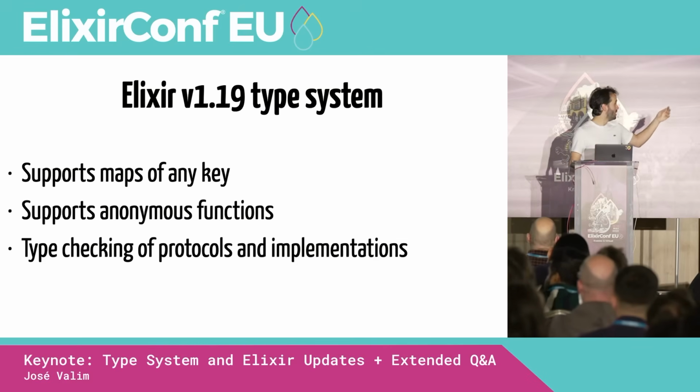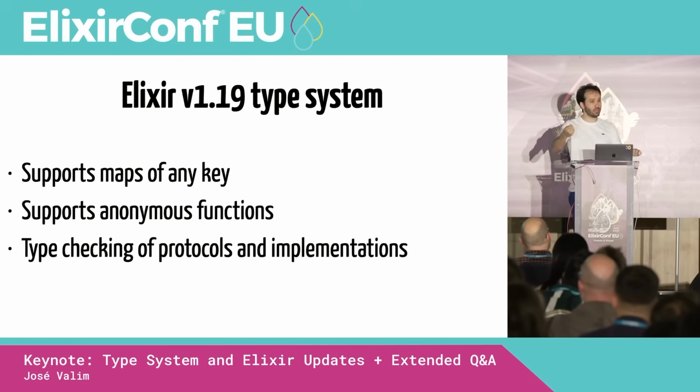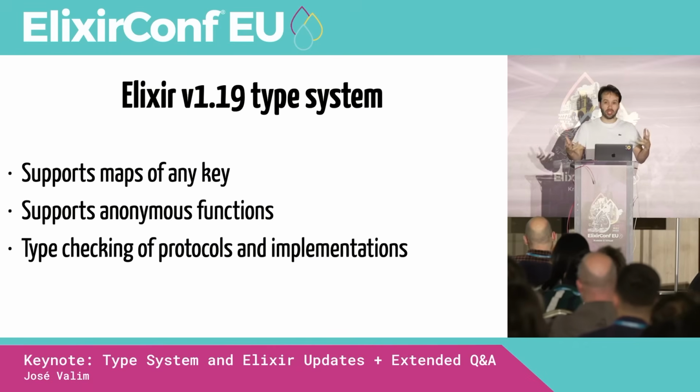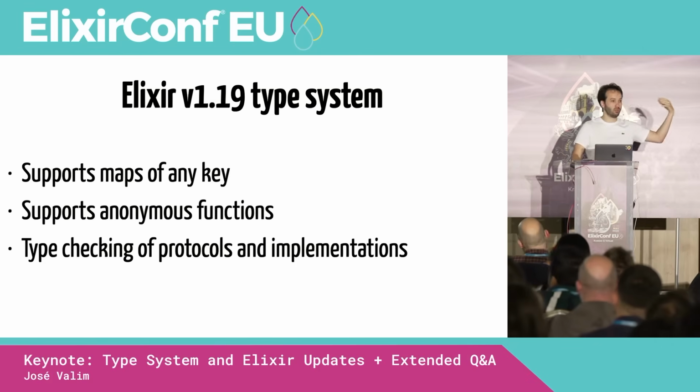So for example, in order to support anonymous functions, one of the things that are new in the theory of the Elixir type system is how we do gradual typing. It's a novel approach, developed with Elixir in mind. It can be applicable to other places. But when you have a new theory, then you need a new implementation, right? So there is not something that we can get and use. So supporting anonymous functions requires more research to implement it and develop it.